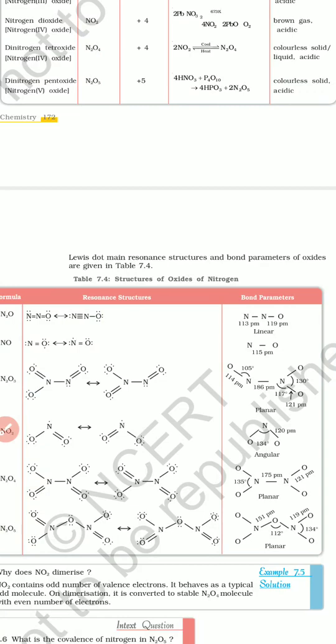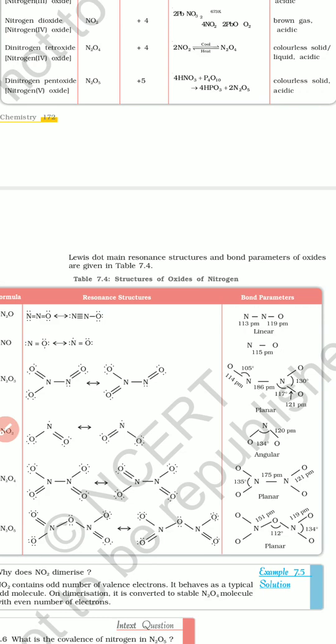Yesterday we saw the preparation methods of oxides of nitrogen, the nature of the oxides, and the oxidation states they exhibit. That is what we covered in yesterday's class. Today we are going to discuss the structures of oxides of nitrogen.